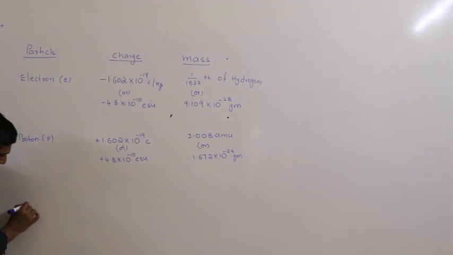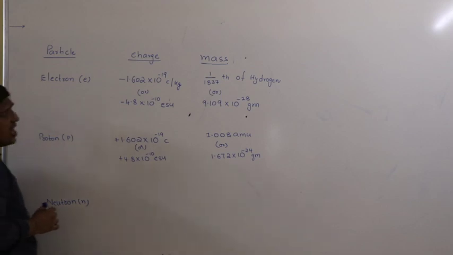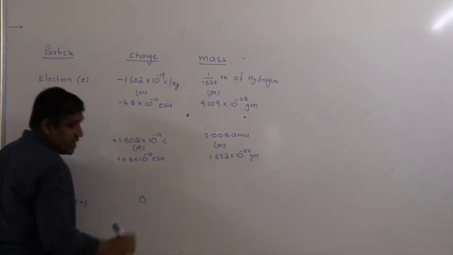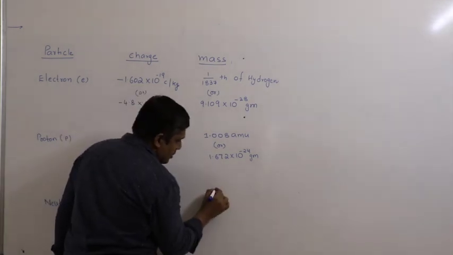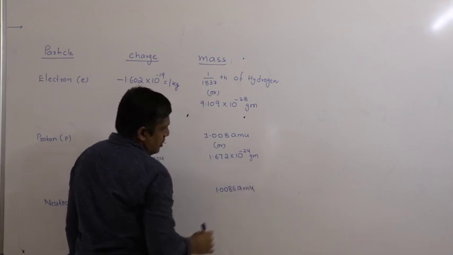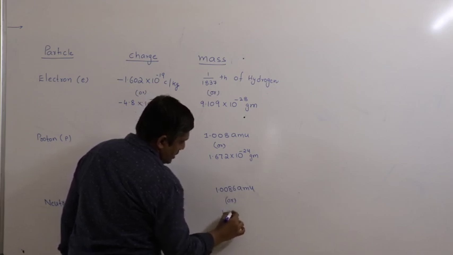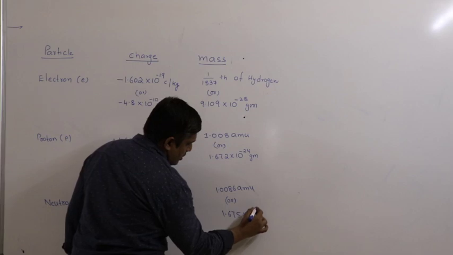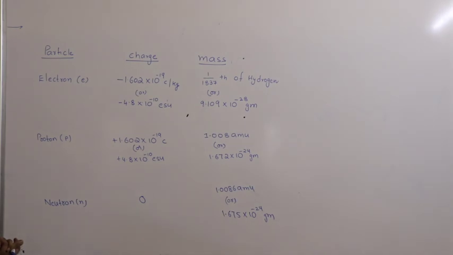Coming to neutron, the charge of neutron is 0, no charge. Mass is approximately equal to that of proton but slightly higher, or 1.675. So this is the table: particle, charge, mass.